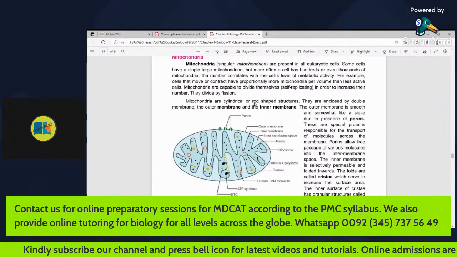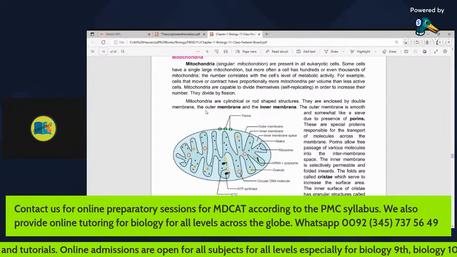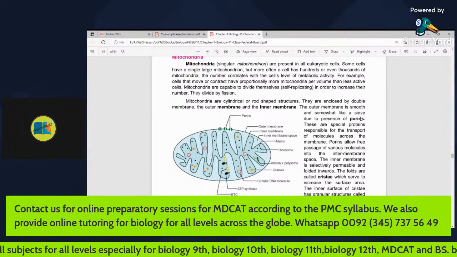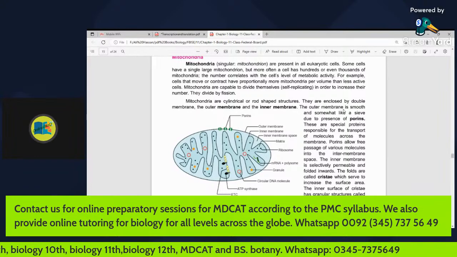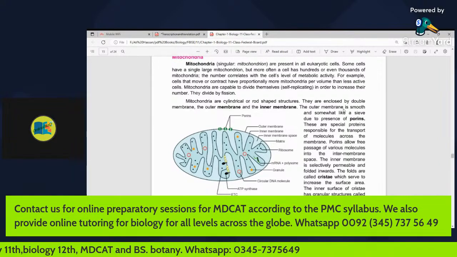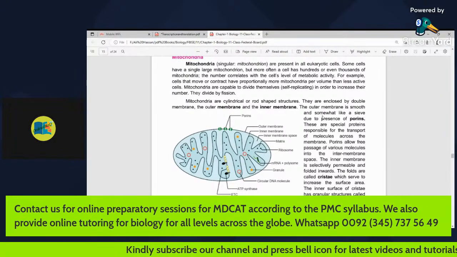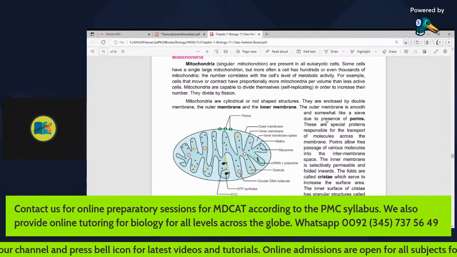Mitochondria are cylindrical or rod-shaped structures. They are enclosed by a double membrane, the outer membrane and the inner membrane. Mitochondria is a double membrane bound eukaryotic cell organelle. The outer membrane is smooth and somewhat like a sieve. It contains pores. Why? Due to the presence of porins.